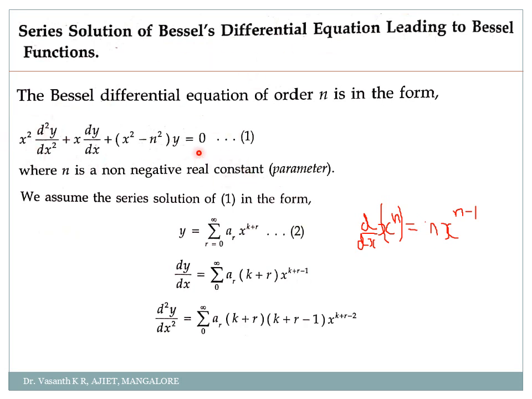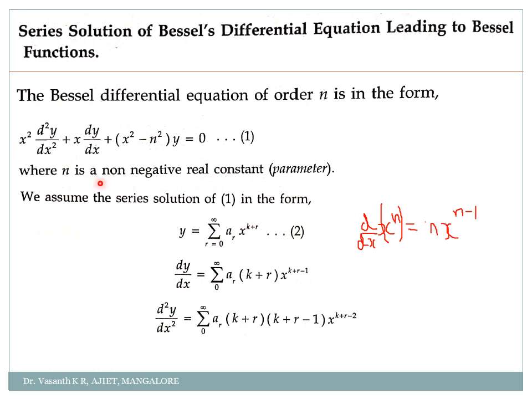This is the standard equation, my dear students. One more thing, these derivations are very important. My first derivation, which I am starting here, is how to find the solution for Bessel's differential equation, which leads to Bessel's function. Quite a lengthy derivation, but it's very important from the exam point of view. The Bessel's differential equation of nth order is given by x square d square y by dx square plus x dy by dx plus x square minus n square into y equal to 0. We should write this equation properly first, where n is a non-negative real constant.